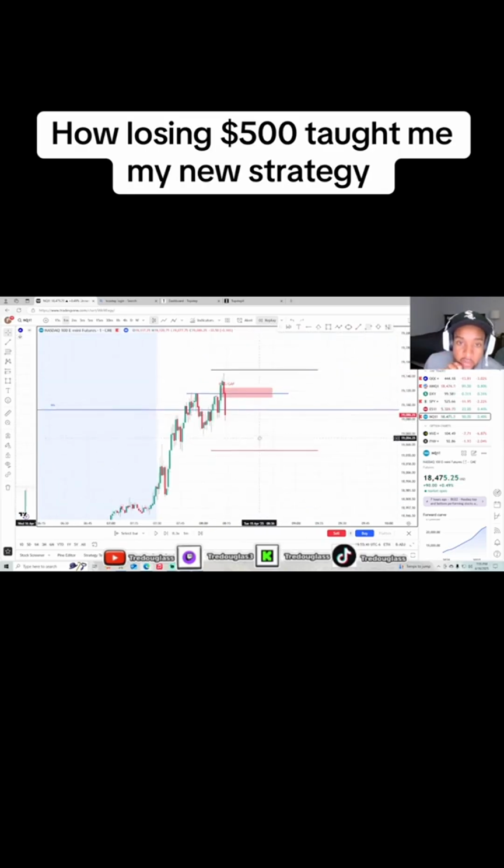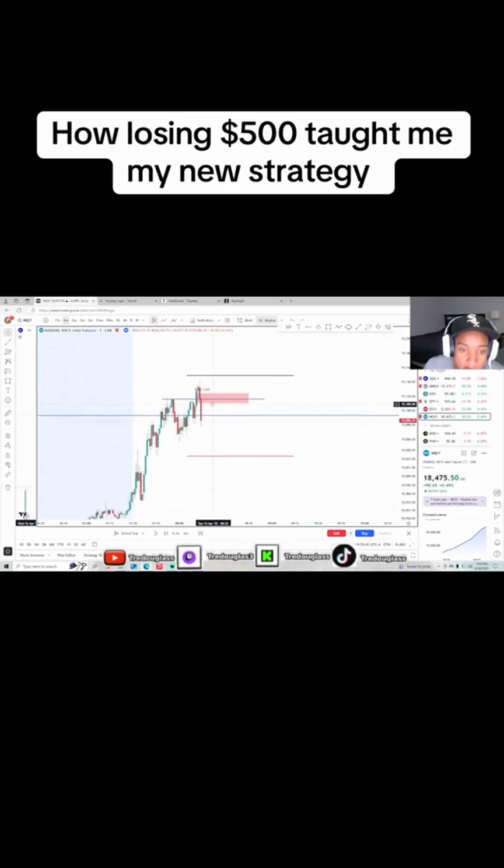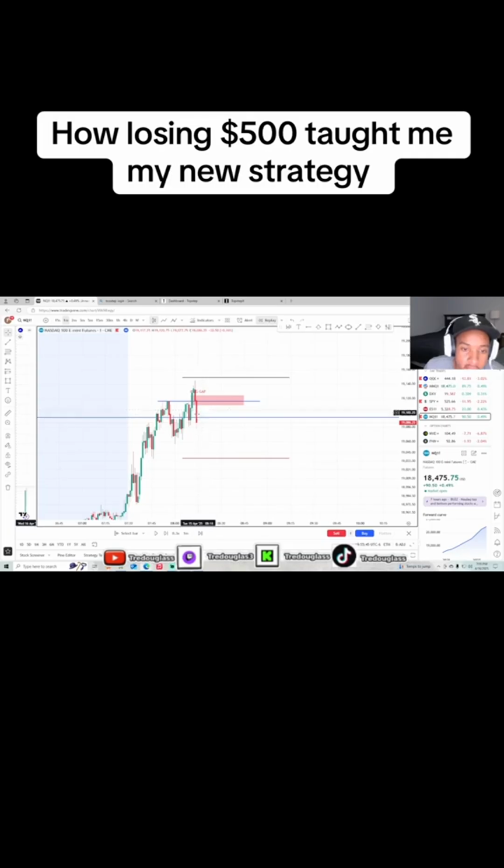Okay, so watch this. I want y'all to pay very close attention to this. This is a top-down analysis, because this is why they say you have to go in your lower time frames and look at things. I take this trade too. I see it inverted, but I don't take it yet. When do I take it though? Watch when I take it, when I see this right here.